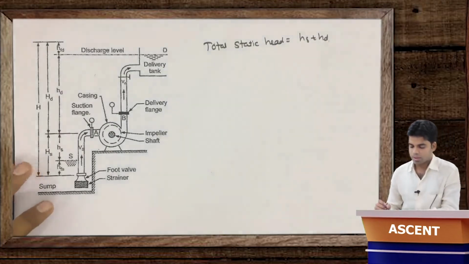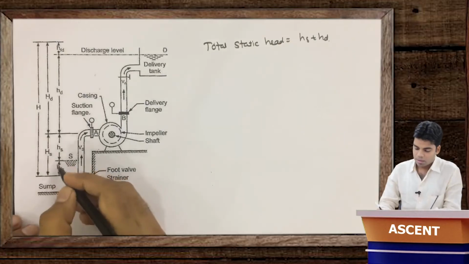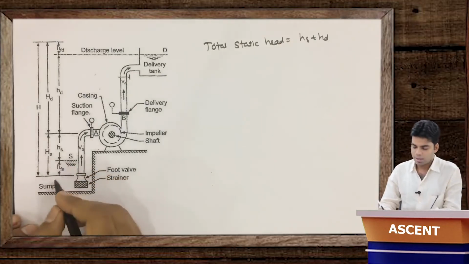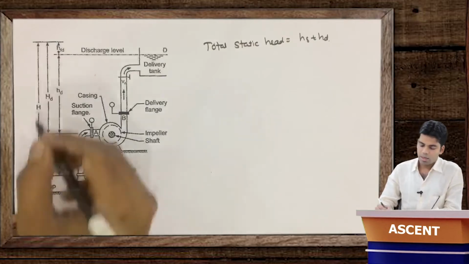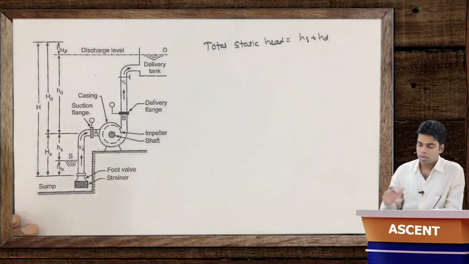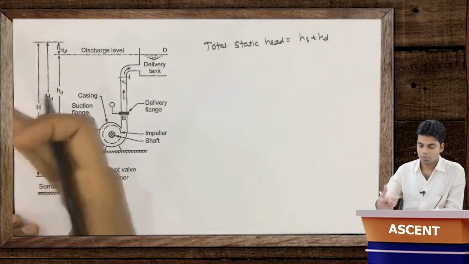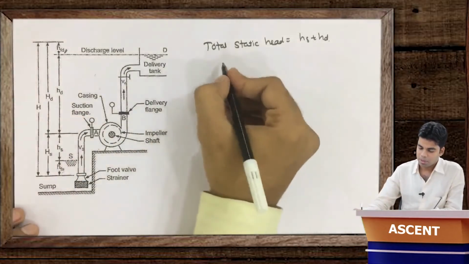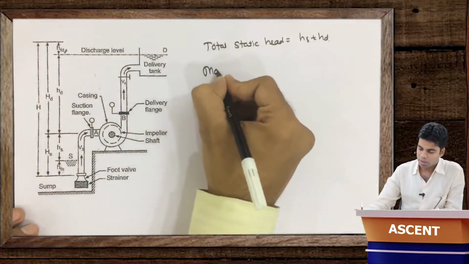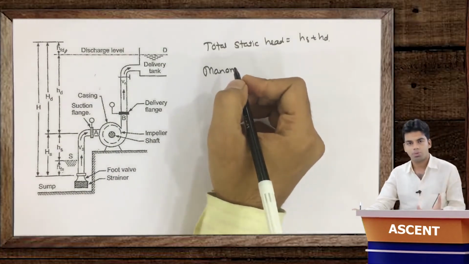Now why are we calling this a static head? Because this is not the only head against which the pump has to produce work. Apart from this, there would be certain losses. Let's suppose the losses during suction are HFS and the losses during delivery are HFD. So the total head would obviously be more than this static head. The total head, or you can call it the manometric head, means the total head against which the pump has to perform work.